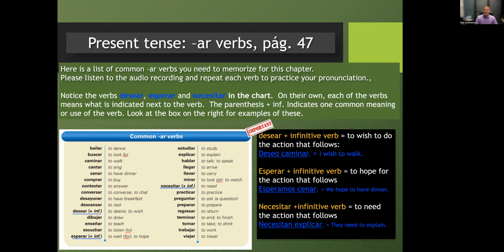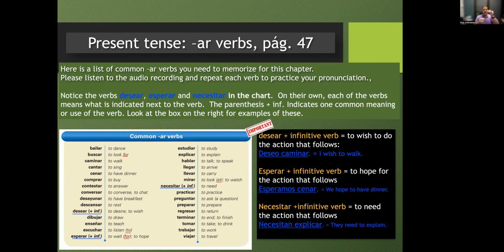All right, here's a list of common verbs that you're going to need to memorize. This is your vocabulary for this lesson, these verbs. These are all regular AR verbs. Now, there are two different colors. I've got 3 verbs that are underlined in blue, and I've got 4 parts of verbs that are underlined in red, and we'll come back to those in just a second.